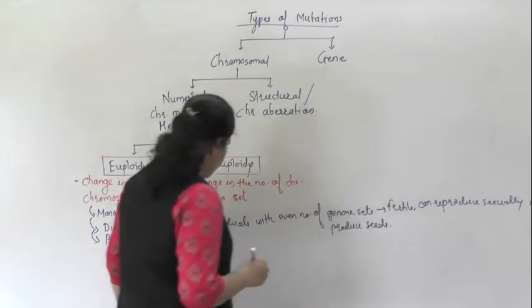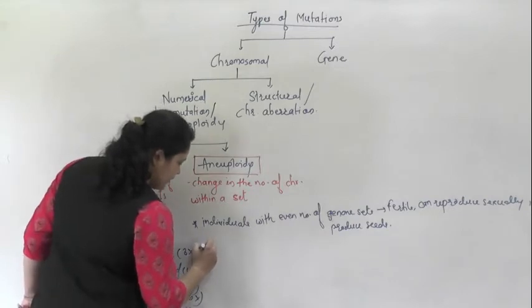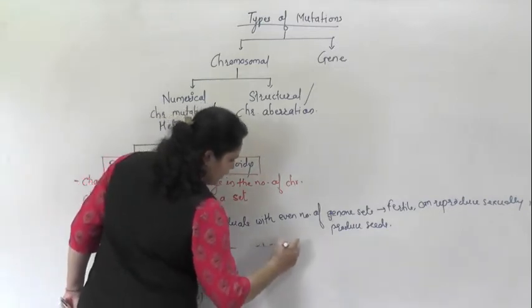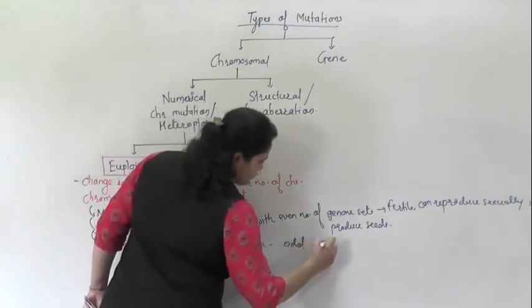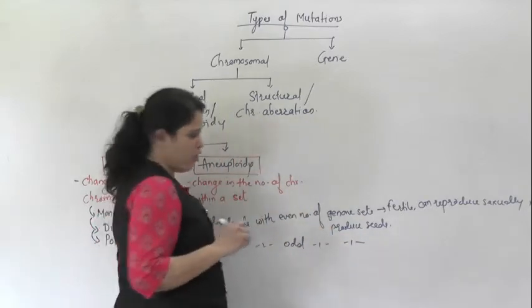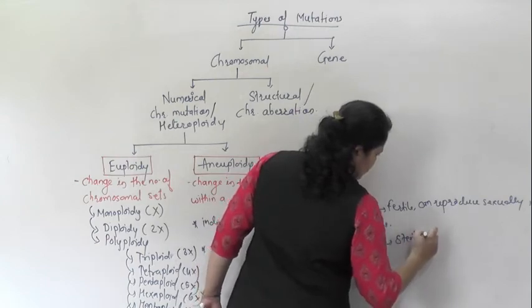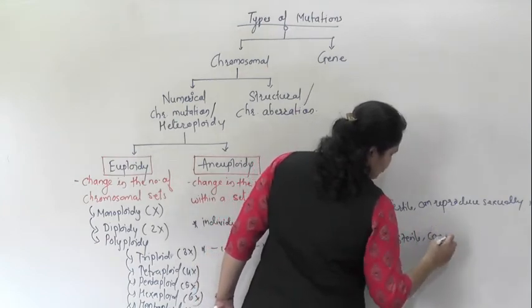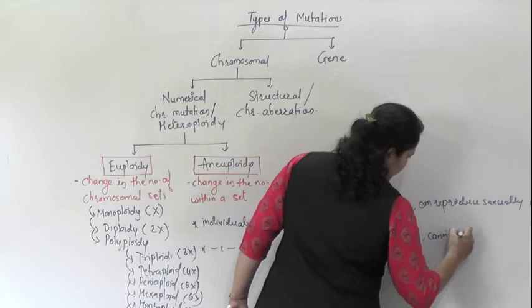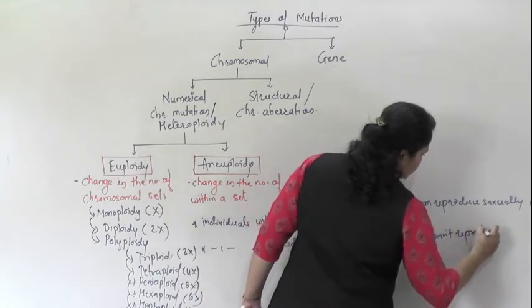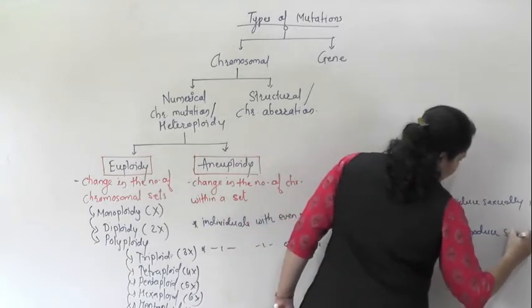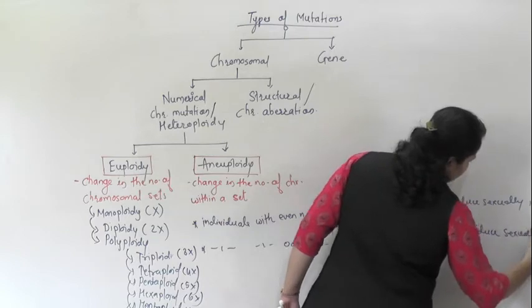Fine. Now, individuals with an odd number of genomic sets are sterile, can't reproduce sexually, so they cannot produce seeds.